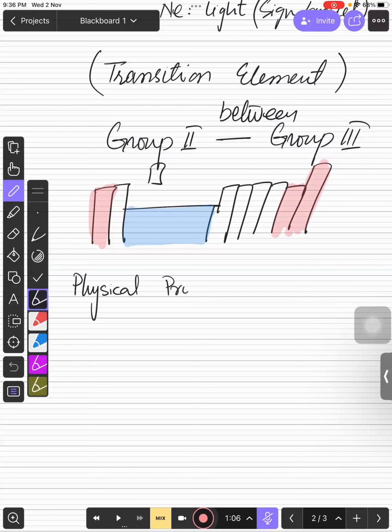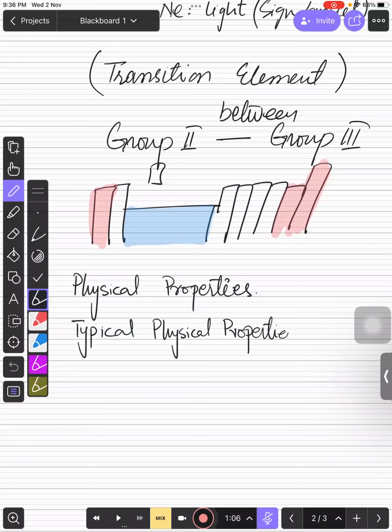Physical properties, right? Now you need to talk about the physical properties of transition metals. First of all, we need to talk about typical physical properties that are completely different from the other metals.